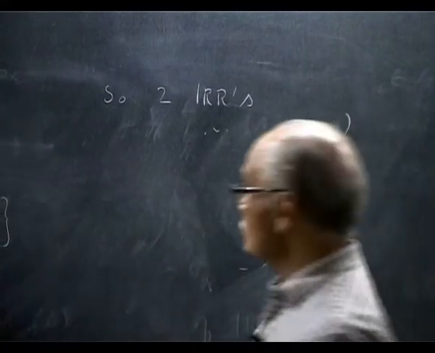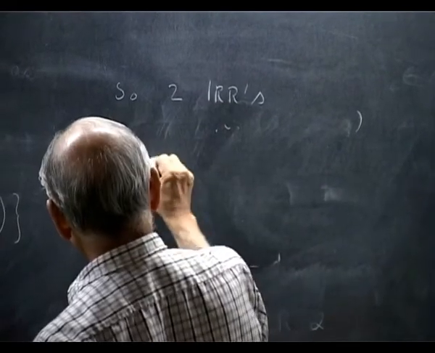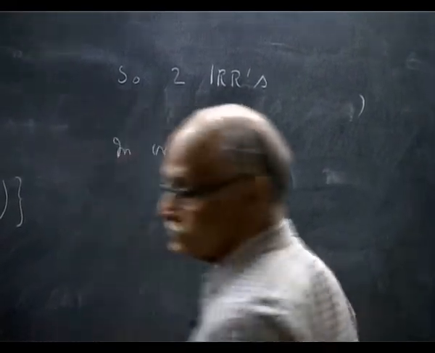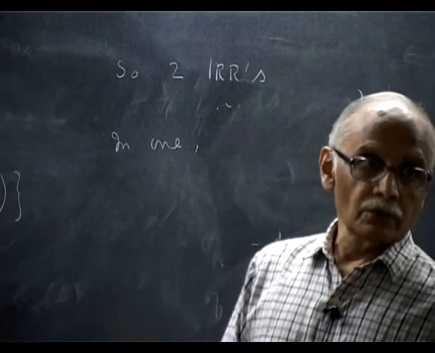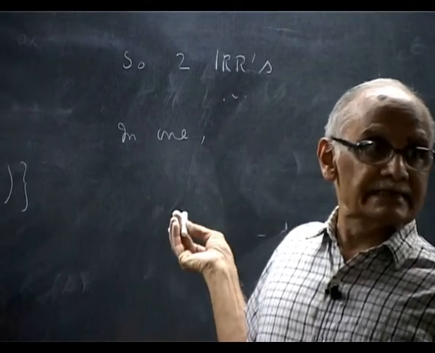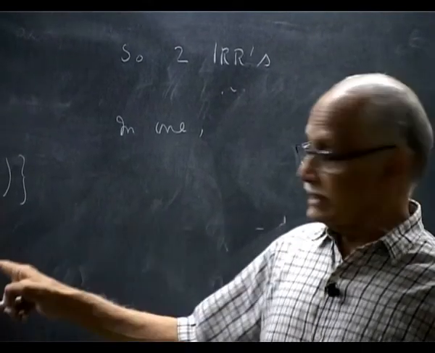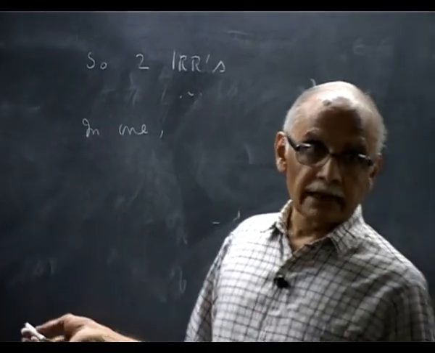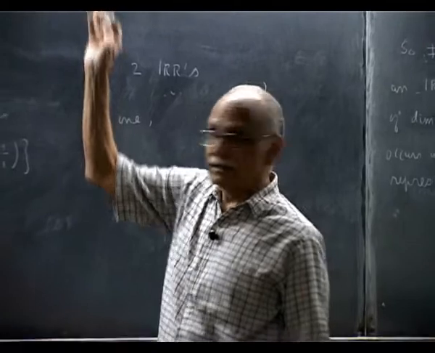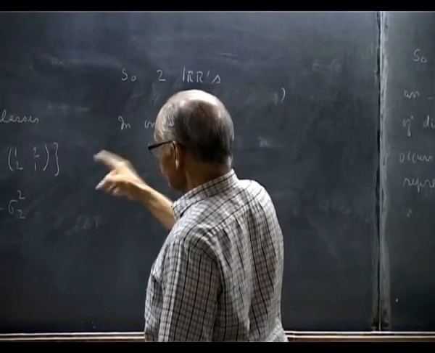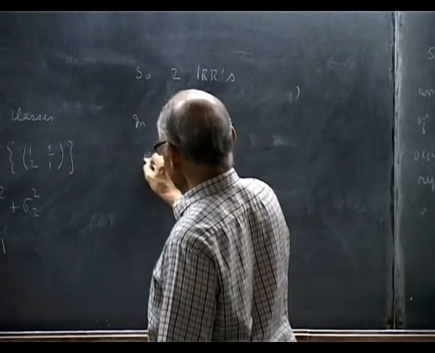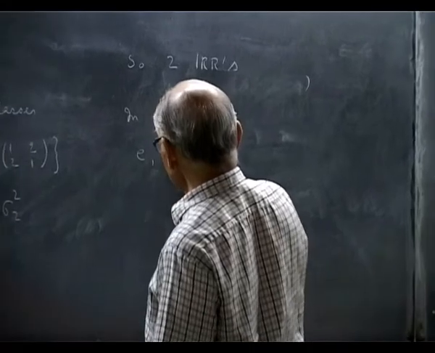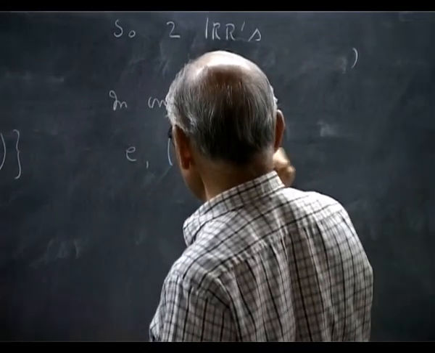What are they? You should be able to guess the irreducibles. They are both one dimensional. One is everything goes to identity, so both these elements, E and (1 2), go to 1.